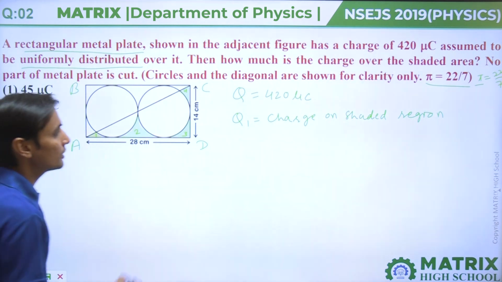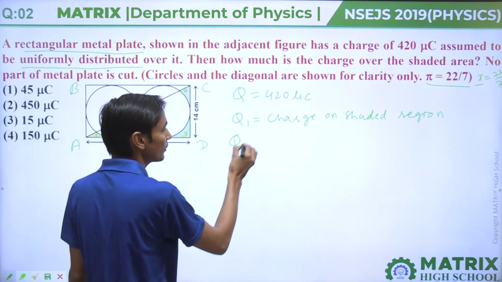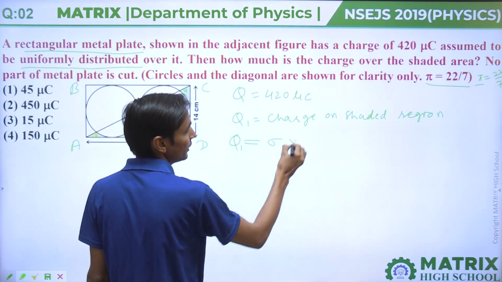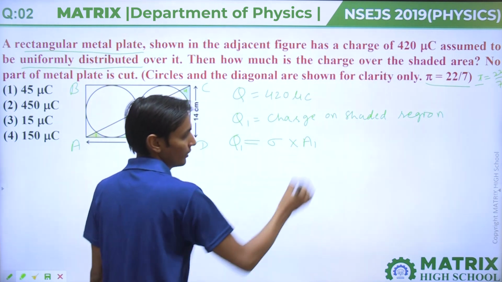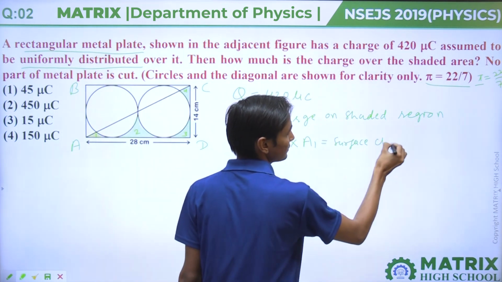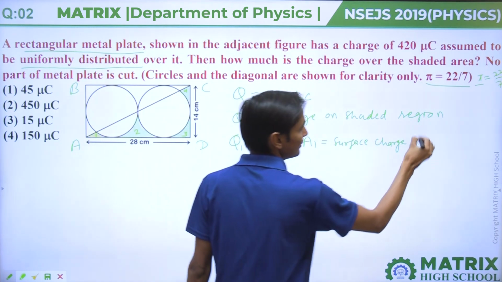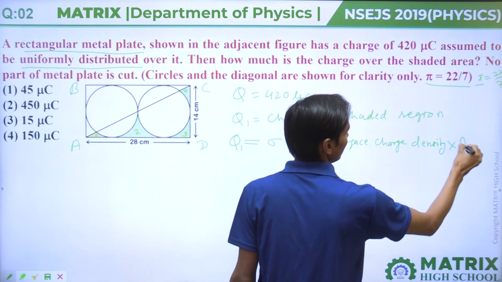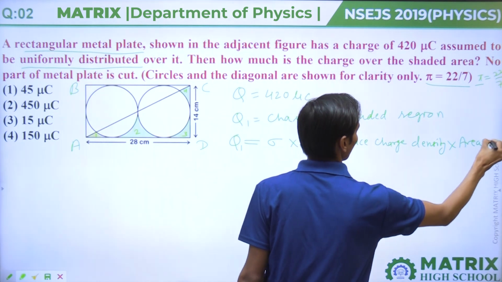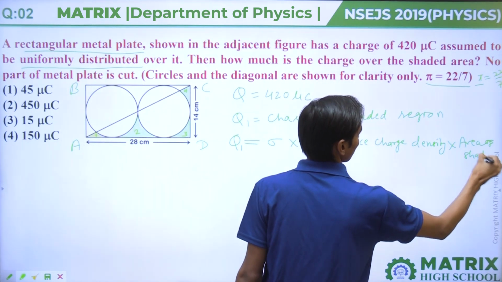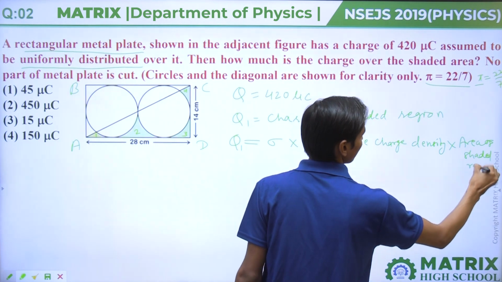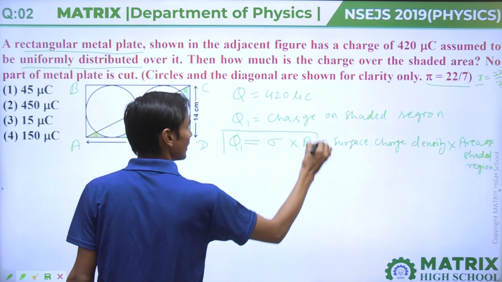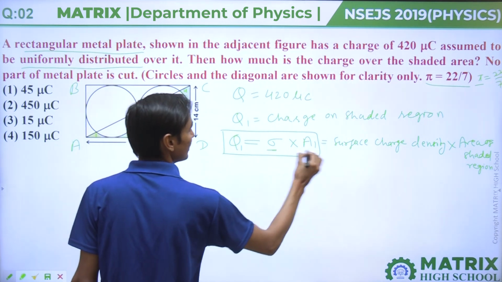So we know that to find Q1, we can find sigma into the area of the shaded region A1, where sigma is the surface charge density and A1 is the area of the shaded region. So if we have to find this charge, then we have to find sigma and A1.